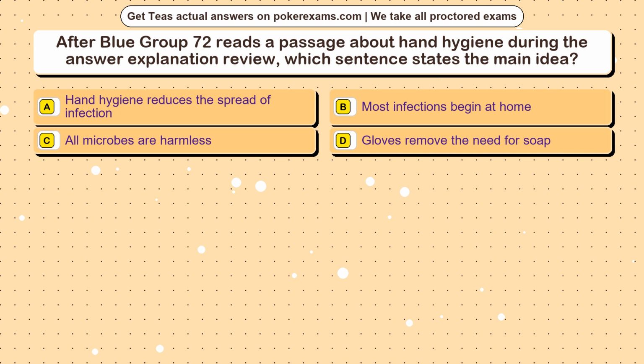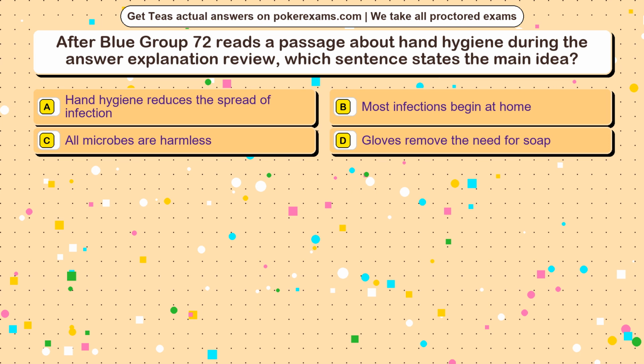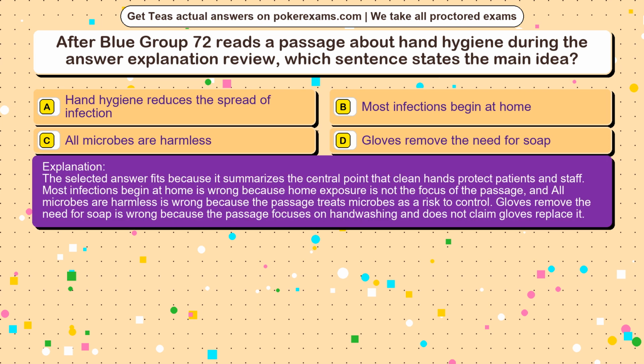Question 1. After Blue Group 72 reads a passage about hand hygiene during the answer explanation review, which sentence states the main idea? Option A. Hand hygiene reduces the spread of infection. Option B. Most infections begin at home. Option C. All microbes are harmless. Option D. Gloves remove the need for soap. The correct answer is option. The selected answer fits because it summarizes the central point that clean hands protect patients and staff.